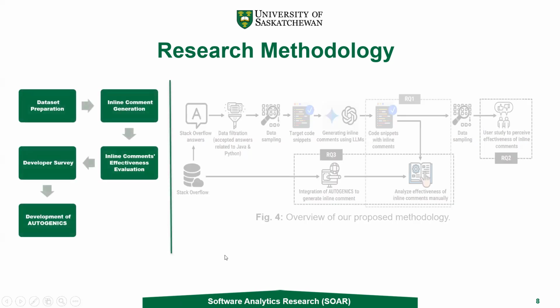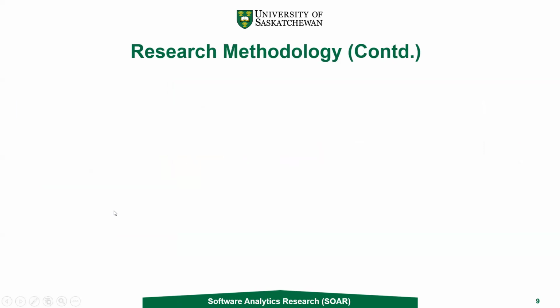So our entire research methodology is divided into 5 steps: dataset preparation, then inline comment generation, then inline comment effectiveness evaluation, then the developer survey, and finally the development of an automated tool named Autogenics.